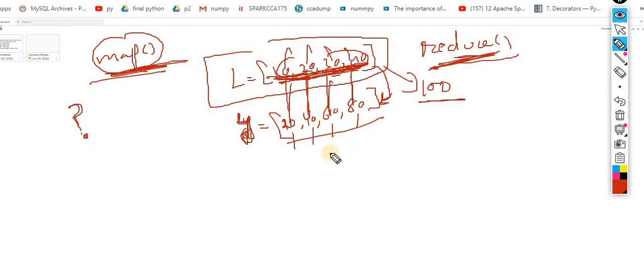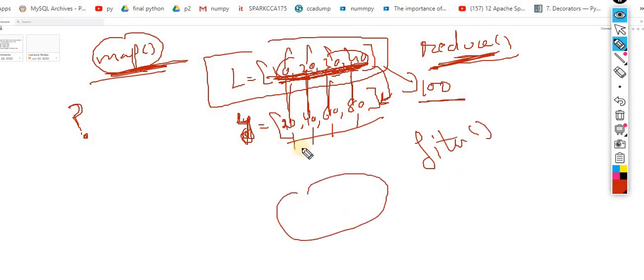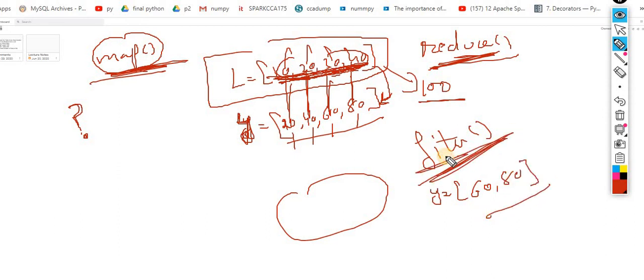Now the next one is your filter. Filter means, as the name specifies itself, you have to do filtration. I need only those items which are greater than 50, then you will get this 60 and 80. That's it. So filtration, where we have to use it, is when we have to perform some kind of condition. At that time we will go with the filter.